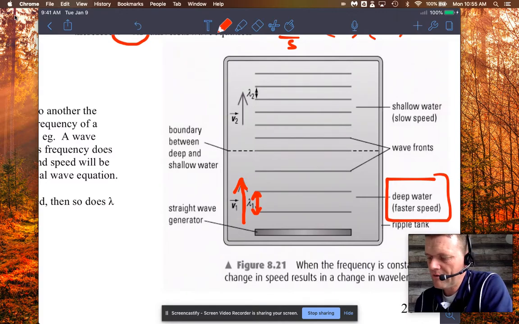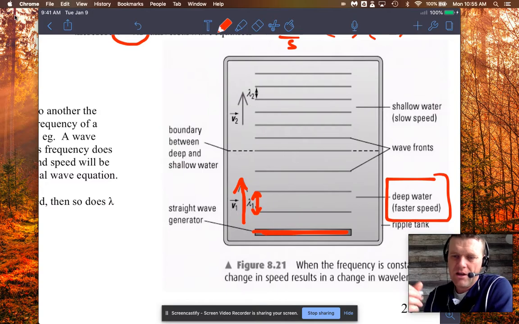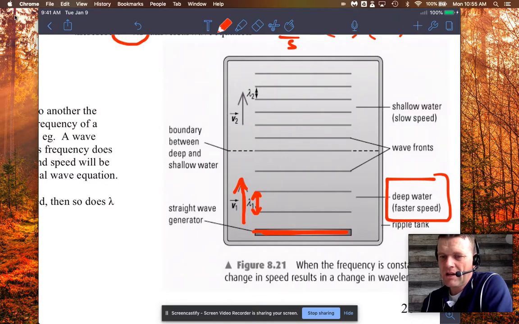We have a straight wave generator here, if you can see that. The waves are moving away from it, and this straight wave generator is just vibrating back and forth. What happens in this tank is there's a barrier, which is basically just a change in depth. From this point forward, the water gets very shallow, and we don't know how shallow, but it definitely changes from deep to shallow water.